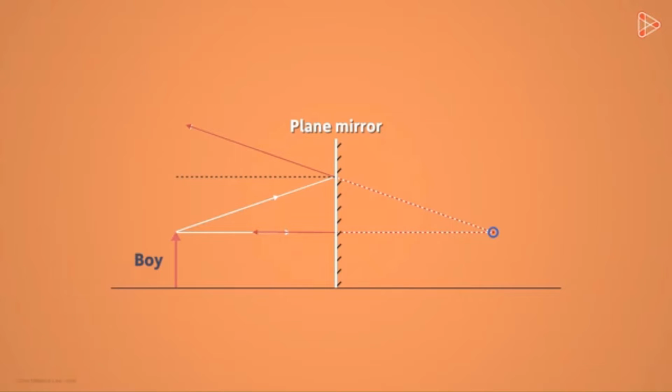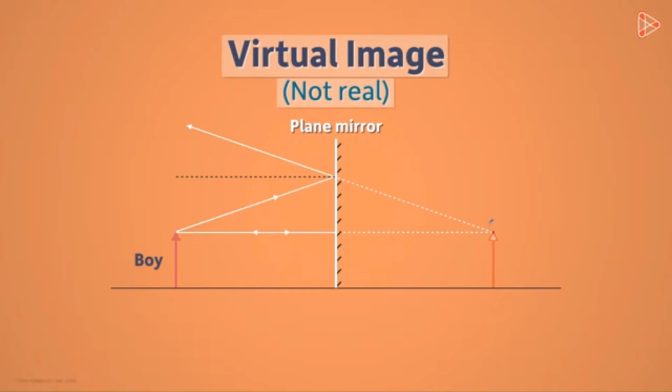But in reality, there are no light rays behind the mirror. This being a smooth and shiny surface reflects most of the light back and almost no light reaches behind. But yet, we have the perception that the light rays are coming from the point behind. So we just consider the top of the arrow here. We can do something similar for the remaining points on the object to get the complete image. So we say that the image formed here is virtual, or in other words, not real.